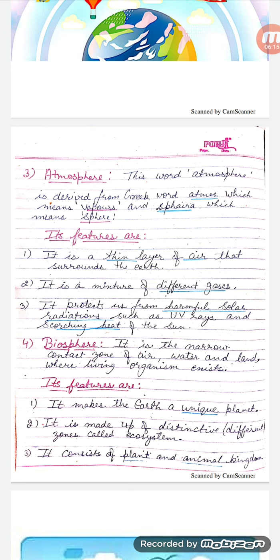Fourth main domain of the environment is biosphere. Biosphere is the narrow contact zone of land, air and water, where all living organisms exist. Important features of biosphere are: it makes the earth a unique planet. As we all know, earth is called a unique planet because it is on the planet earth only that life is possible. It is made up of distinct, that is different zones called ecosystems, and it consists of the plant and animal kingdom.